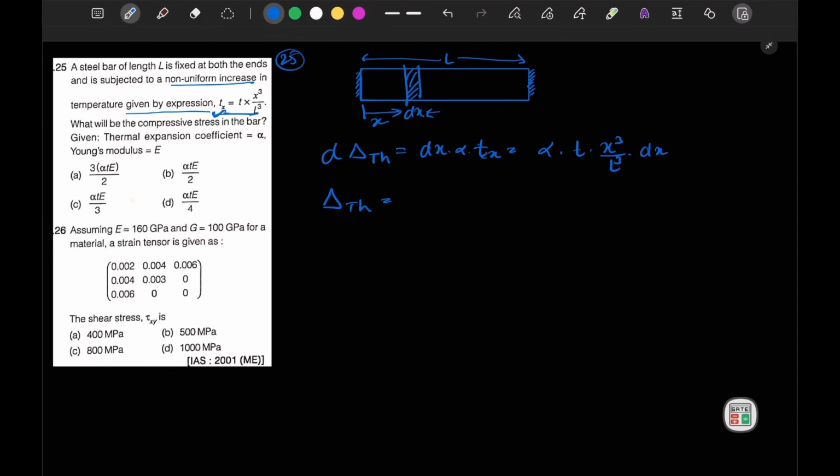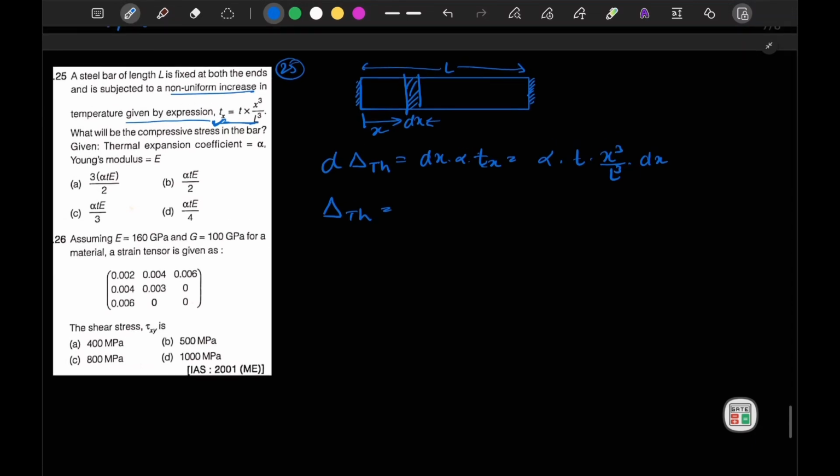Now, since this free expansion is contained within your system, it can be written as, let's say sigma is the stress, so I can write it as sigma times dx upon E, that is Young's modulus. I hope you understood till here.